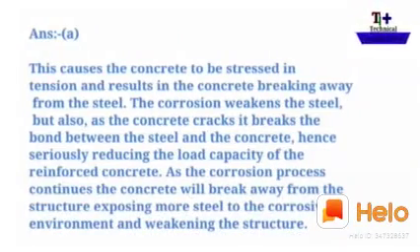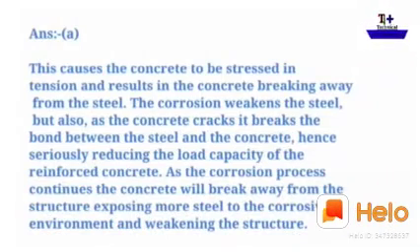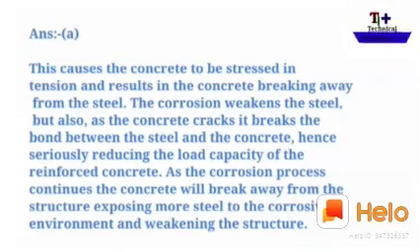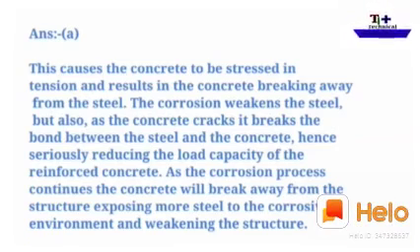Answer is A. This is because the stress in tension results in concrete breaking away from the steel. The corrosion weakens the steel, but also the concrete cracks. It breaks the bond between the steel and concrete, hence seriously reducing the load capacity of the reinforced concrete.